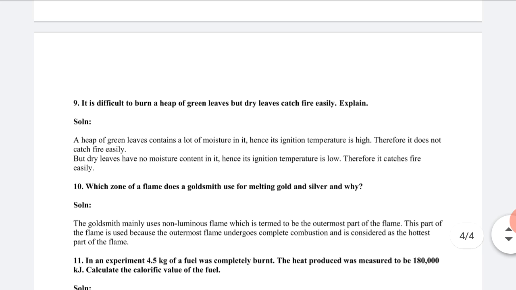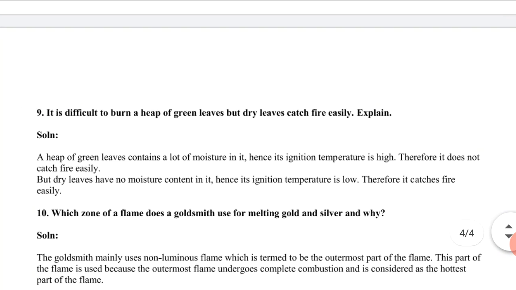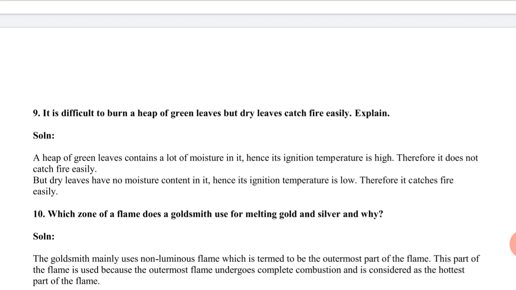Next question. It's difficult to burn a heap of green leaves, but dry leaves catch fire easily. The answer to this question is, the heap of green leaves contains a lot of moisture. Hence, its ignition temperature is high. Therefore, it does not catch fire easily, because of the moisture.